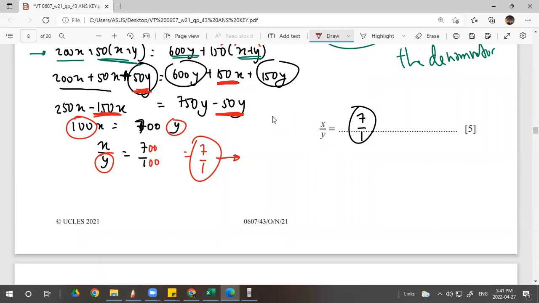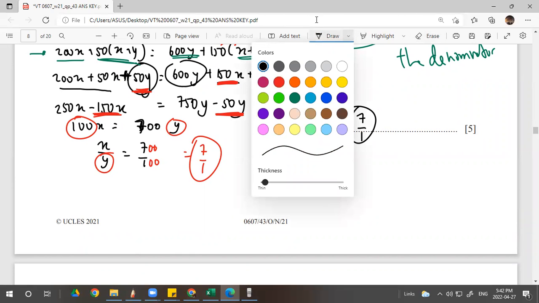I think that this is not common. I think it's supposed to be 1 over 7. This makes more sense. No. The question is asking you for x over y. Don't change it to y over x. It's a huge mistake. Pay attention on that part. Okay? 5 points.